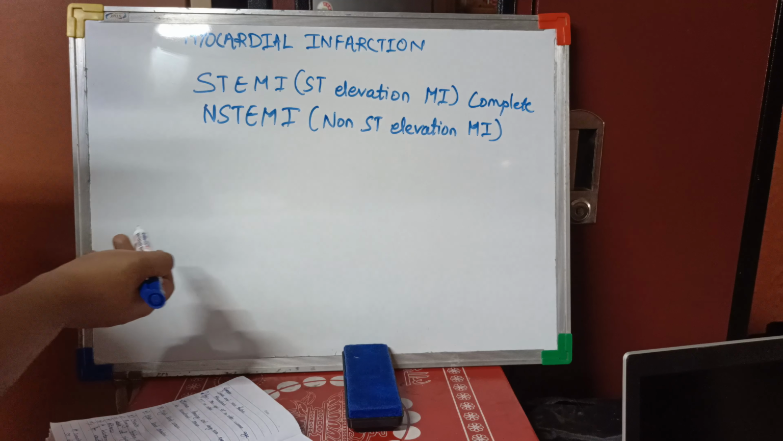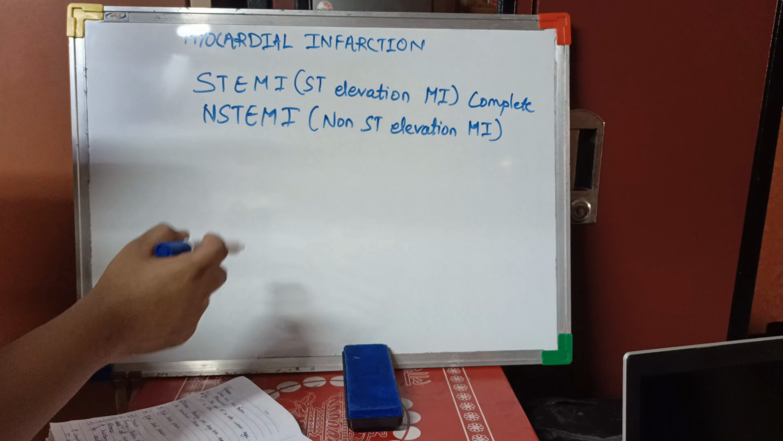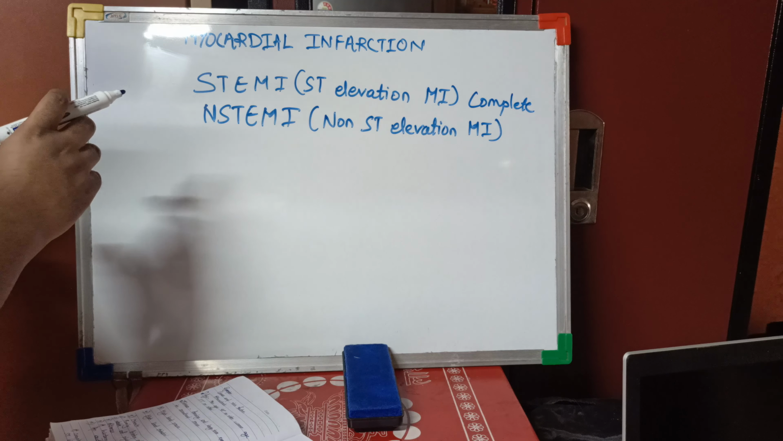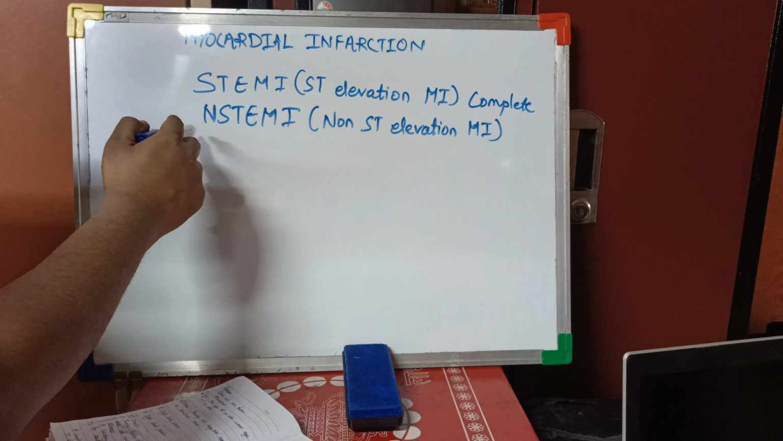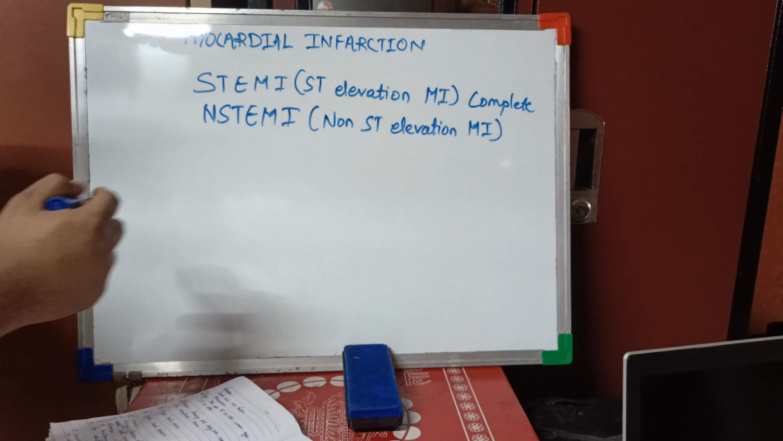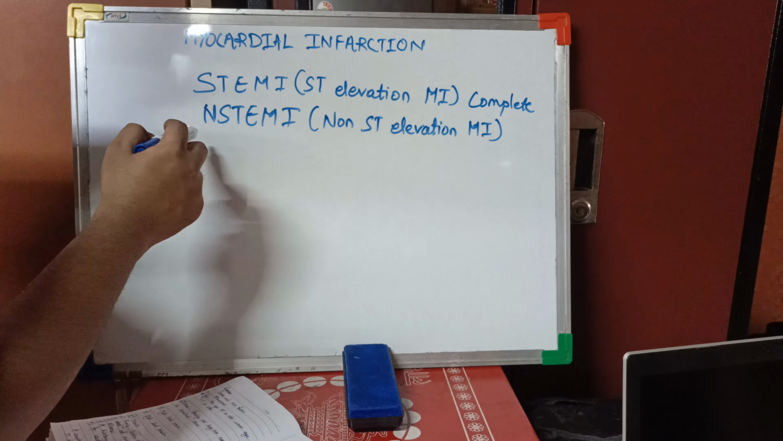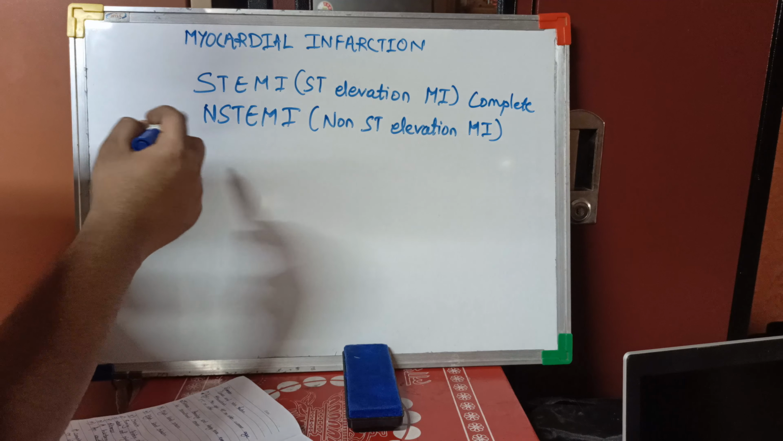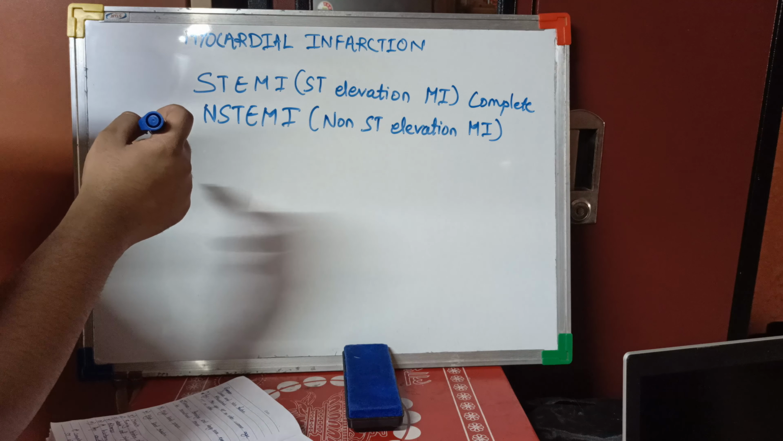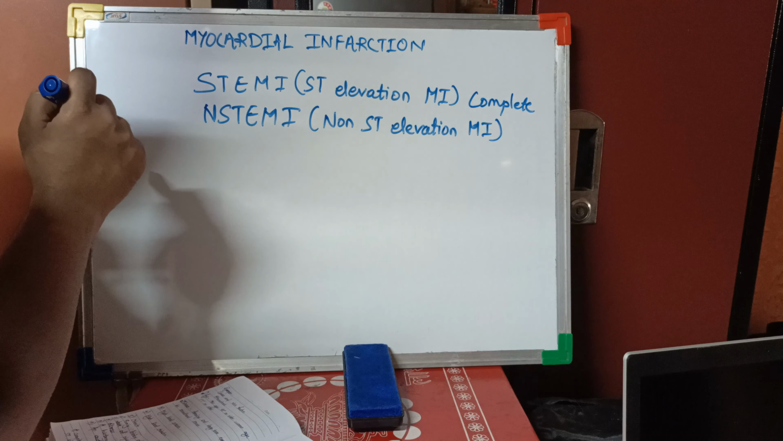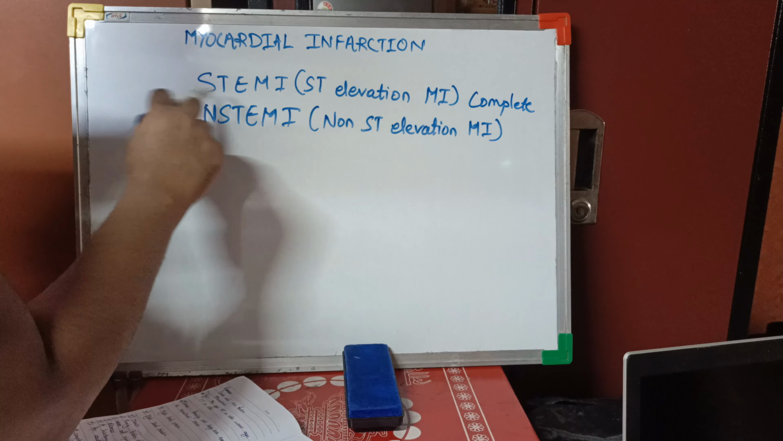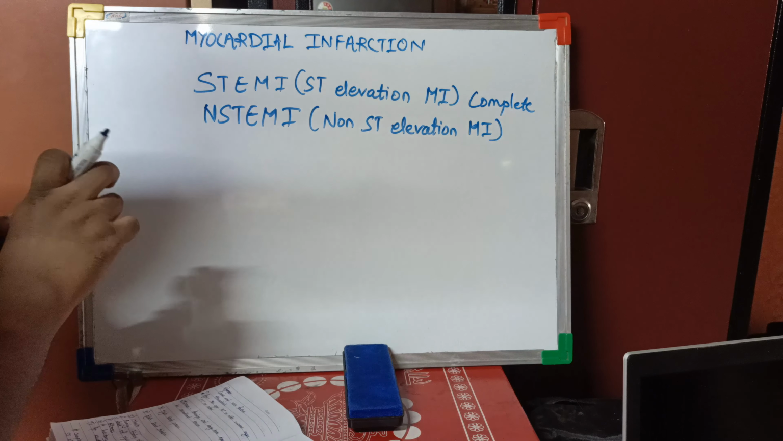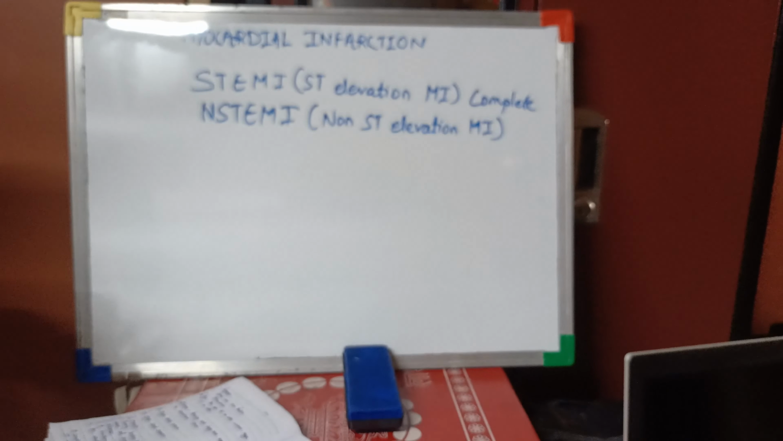There are two types of myocardial infarction. The first one is ST elevated myocardial infarction, which means there is a complete blockage in the coronary arteries which supply blood to the heart. The second one is non ST elevated MI. In this there is a partial blockage in the coronary arteries, which can be treated with percutaneous transluminal coronary angioplasty, which we will discuss later. And in STEMI we have to do the CABG, that means coronary artery bypass graft, commonly known as the bypass procedure.